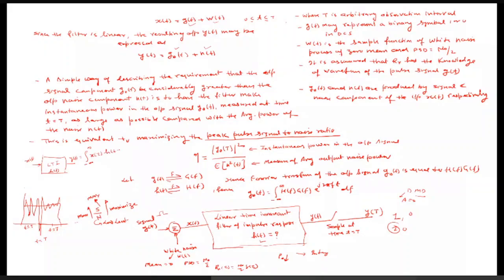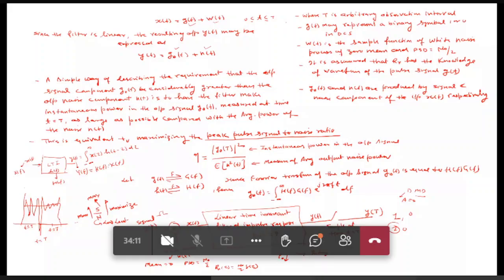This is already discussed in the ERP. At the same time, if the Fourier transform of x(t) is X(f) and the Fourier transform of h(t) is H(f), then the Fourier transform of y(t), that is Y(f), will be the product of these two, H(f) into X(f). That is, if you want to find the time domain response, you take the convolution of x(t) with h(t), and if you want to find the frequency domain response of this LTI system, you simply take the product of the frequency domain responses of x(t) and h(t).